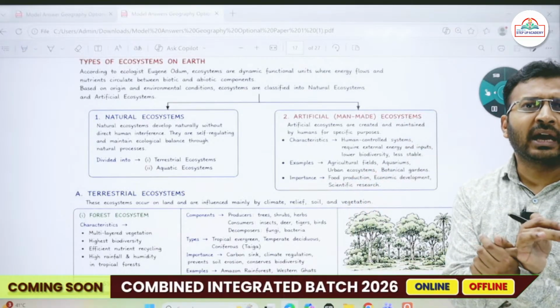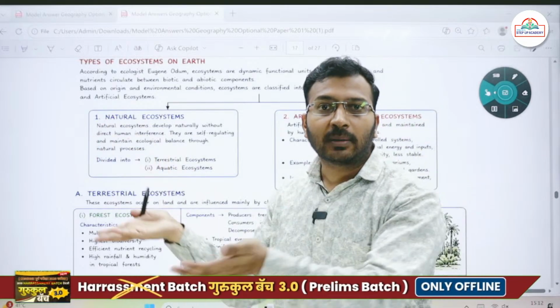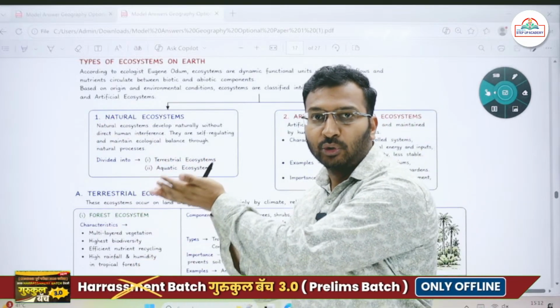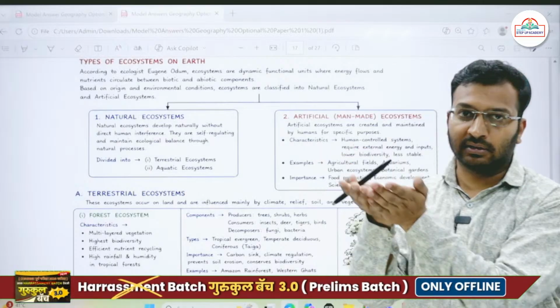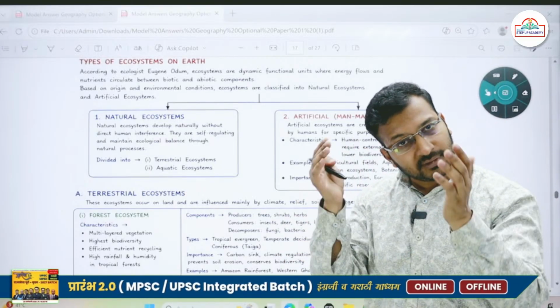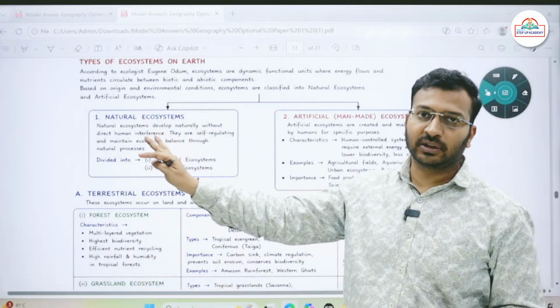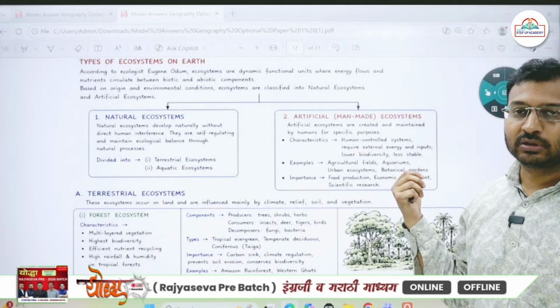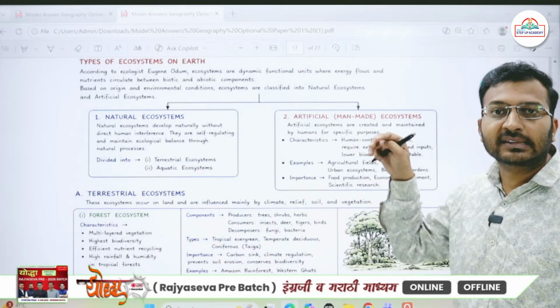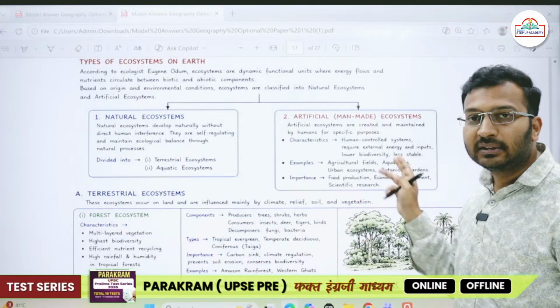For example, an agricultural field is itself an ecosystem. ठीक है, this urban ecosystem, we find roads, we find buildings, we find some transportation facilities, for example metro वगैरह. ठीक है, so that itself is an ecosystem, but it is different. This artificial ecosystem is different from the natural ecosystem. If we talk about the artificial ecosystem, here external things are provided. For example, external energy is provided, the diversity is less.